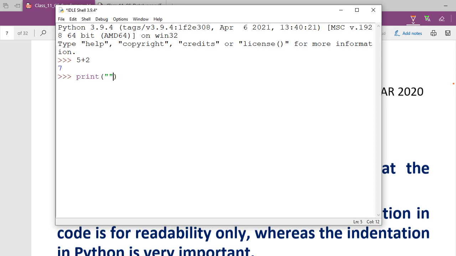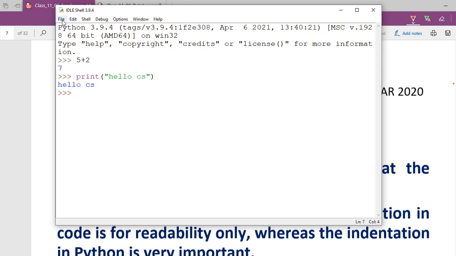I'm going to write here print, and then hello CS. See, I'm going to press the enter key. See, that is being printed. So each line you write in the form of a command will be printed as is. So it is interpreter based. Now you can run a program also.